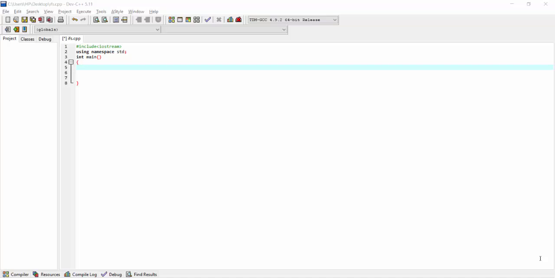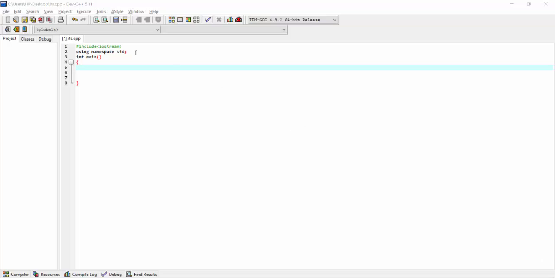So let's look at while loops. So what is a while loop? A while loop statement repeatedly executes a target statement as long as a given condition is true. So I'll write the basic syntax first and then I'll explain it to you.